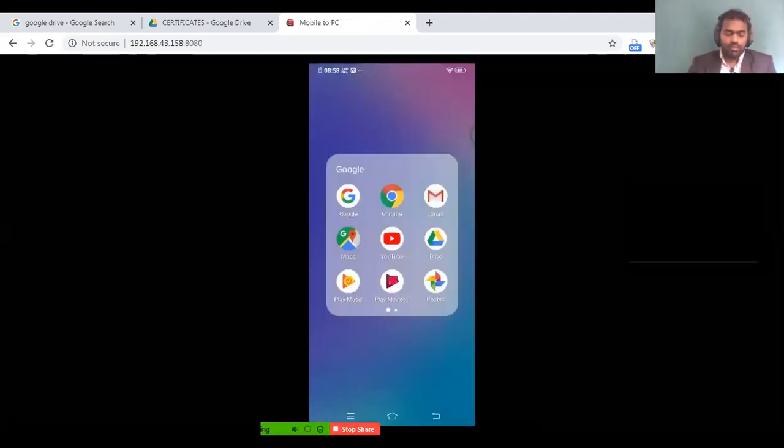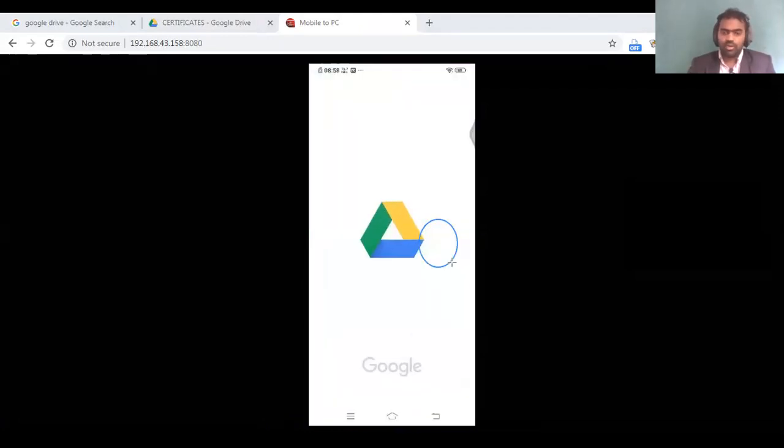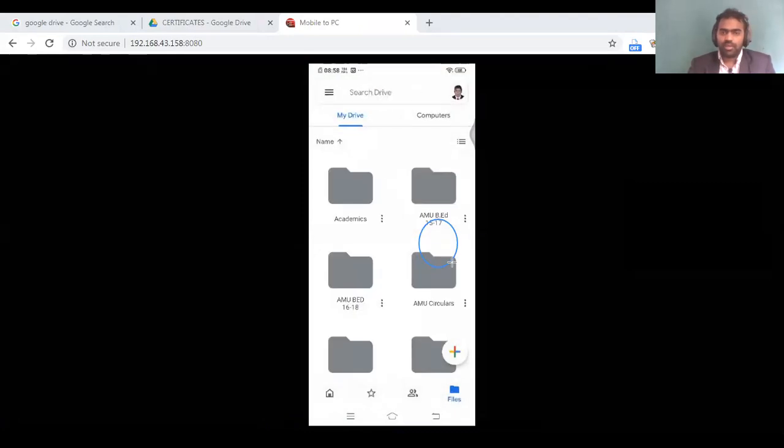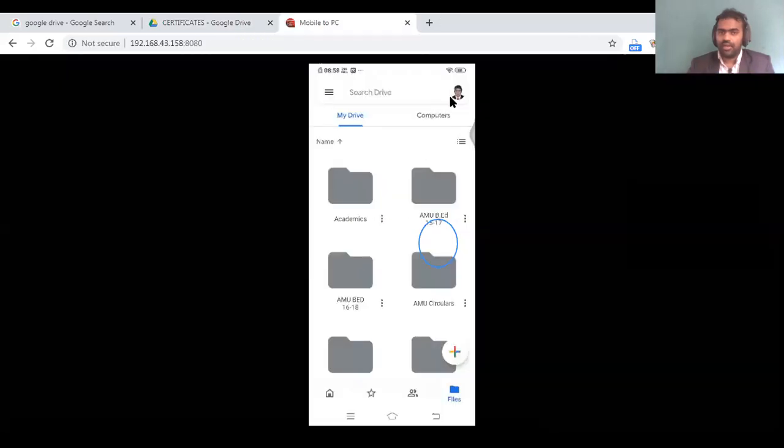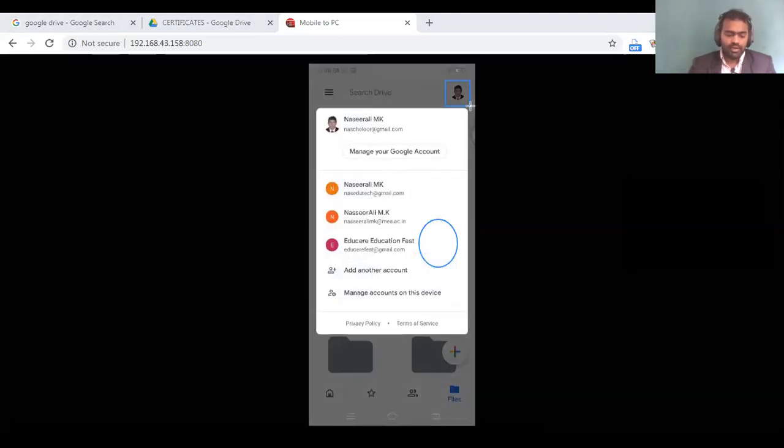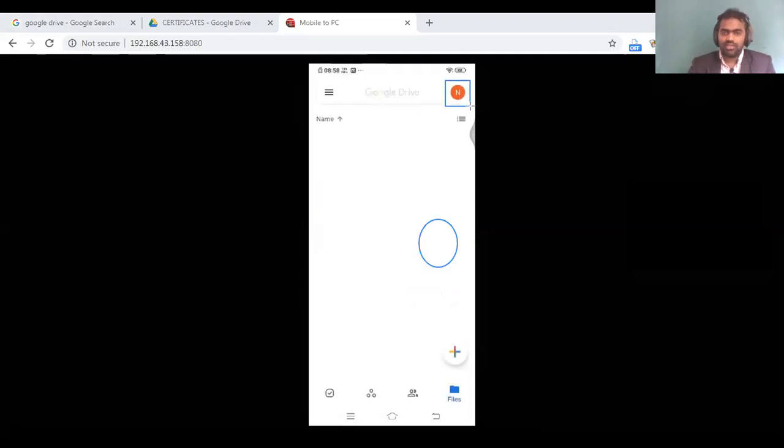I hope you are seeing my mobile screen. If you are an Android user, you already have the Google Drive application installed. Otherwise, you install it or update it. Now you click on Google Drive, and you can log in with your username and password. Remember, here I have logged in with another email ID. I have to access with the same email ID, so that only I'll be getting the files which we added now. Now I'll just change the Gmail ID.